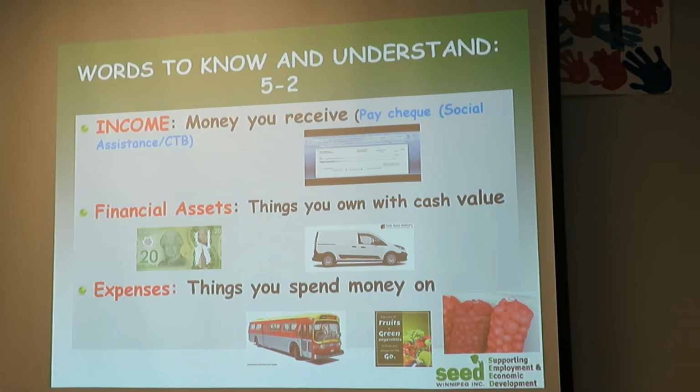We call it financial assets. We have a note here of $20. This is cash. This is a financial asset. Look at this car. Why do we call it financial asset? As we said last time, because it has a cash value. If we sell it, we can have money from it, then it is a financial asset.